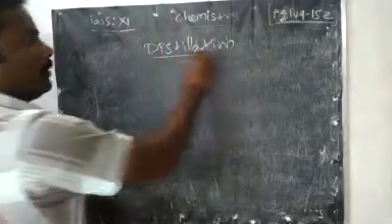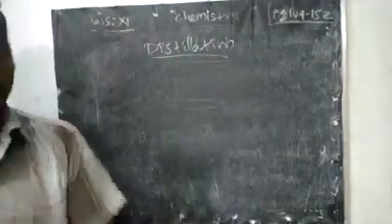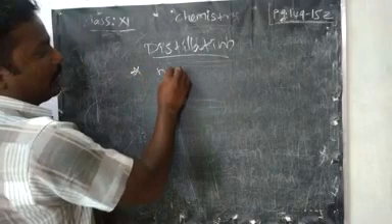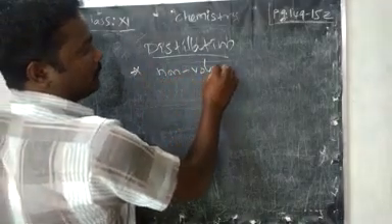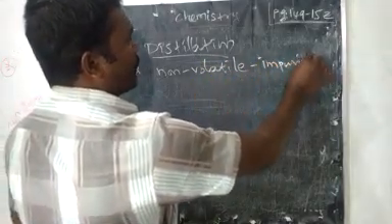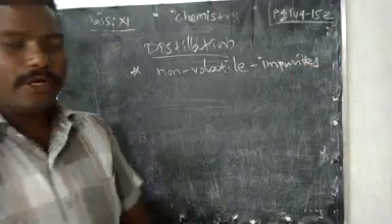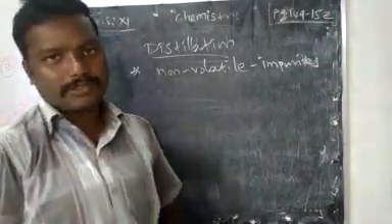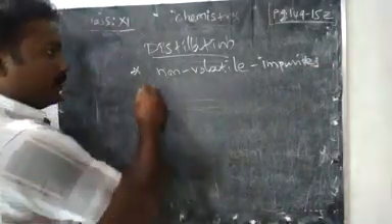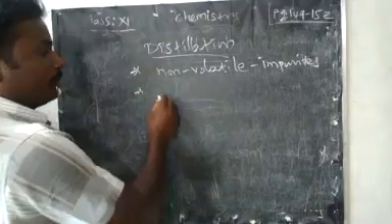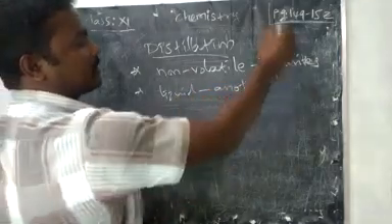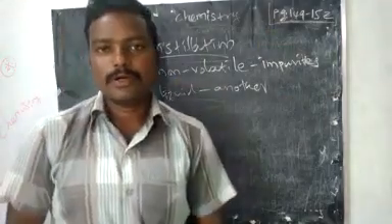Okay. The next type of purification method, distillation. Distillation means what? We can separate a pure compound from non-volatile impurities. If you want to remove non-volatile impurities, we can choose this distillation process. Here we can also separate one liquid from another liquid. Non-volatile impurities we can remove, and one liquid can be separated from another liquid. That also we can do by the distillation process, right?